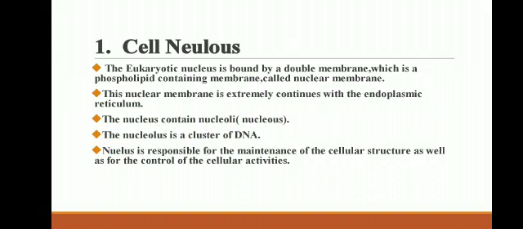The nucleus contains nucleoli. The nucleolus is a cluster of DNA. The nucleus contains 46 chromosomes which contain genes, which are responsible for the maintenance of cellular structure as well as control of cellular activities.